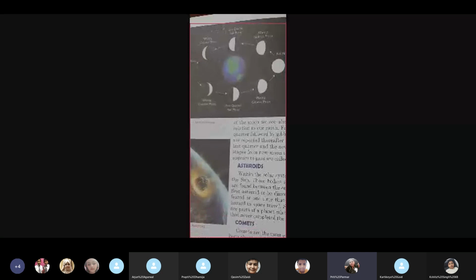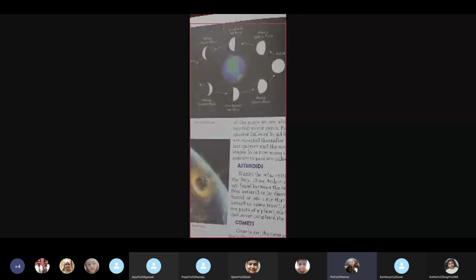Now you see Earth in the center, and you see the moon with its different phases. It's waxing and waning. That means when the moon is growing, it's called waxing, and when it is diminishing, it is called waning.